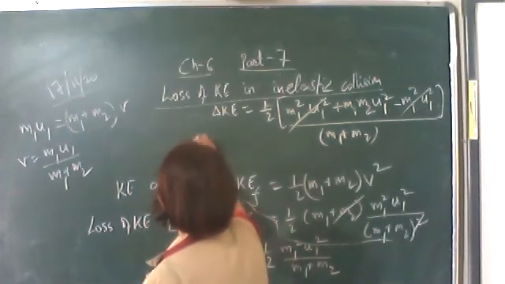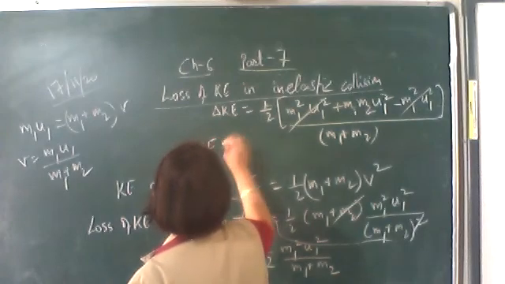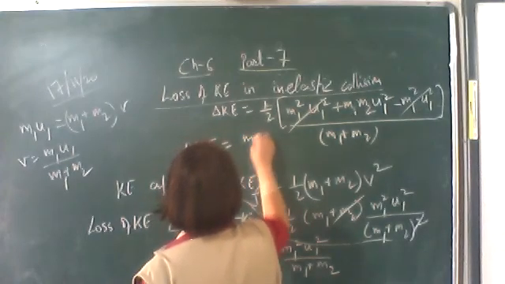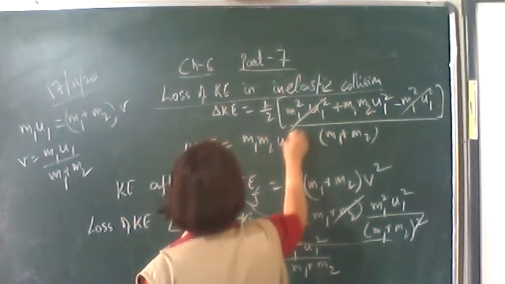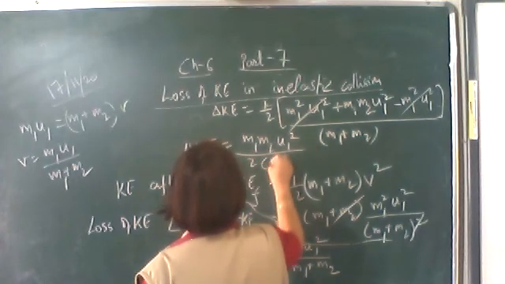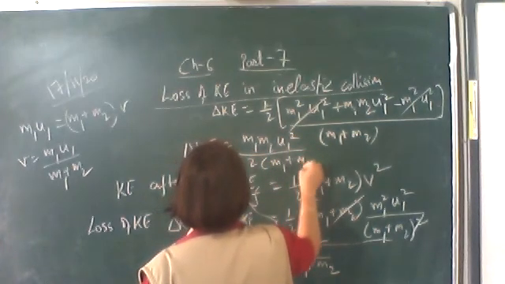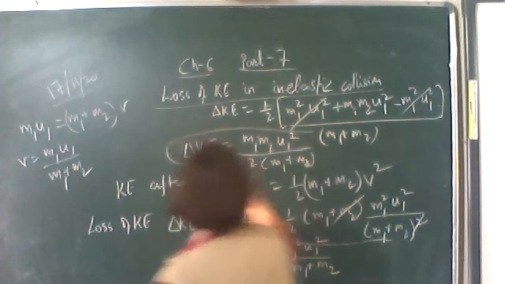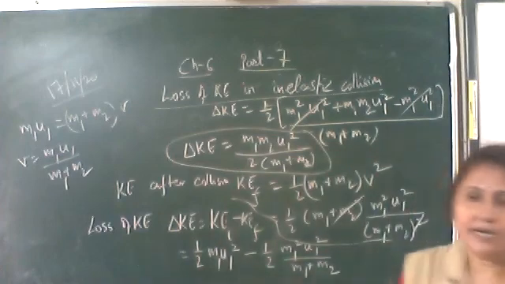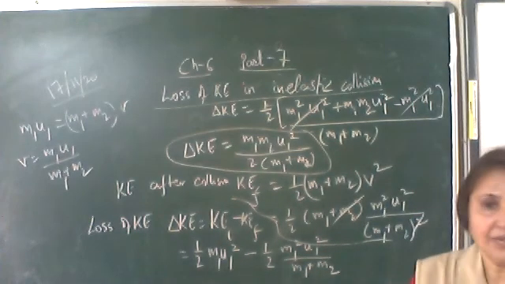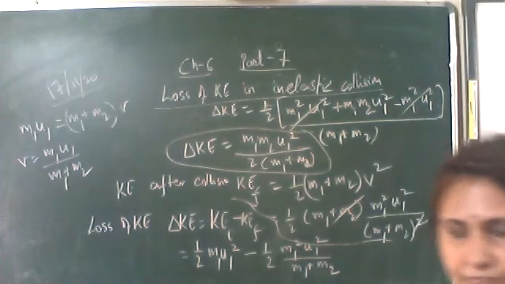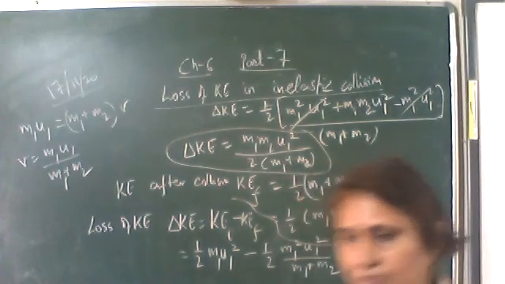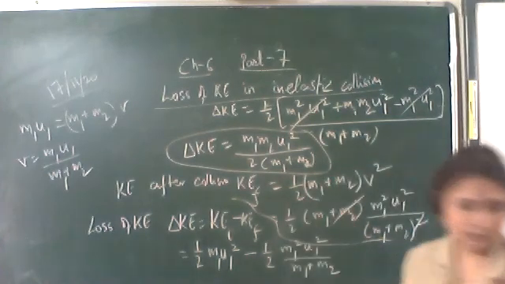So here we get the loss of kinetic energy as m1 into m2 u1 square upon twice of m1 plus m2. This is the expression of loss of kinetic energy, and this loss will appear in some other form, like light energy, heat energy, etc. So note it down.